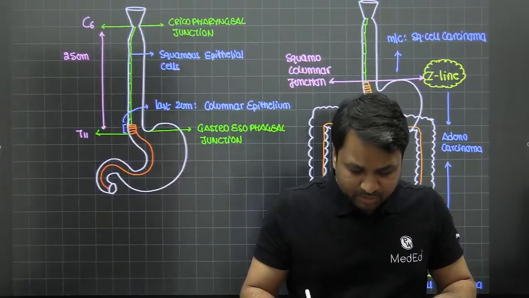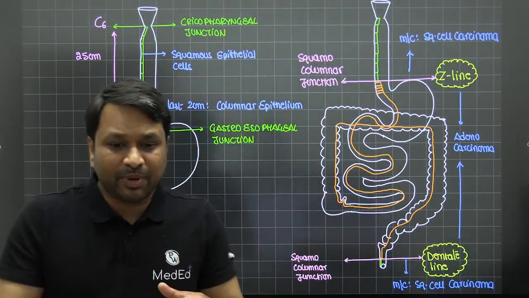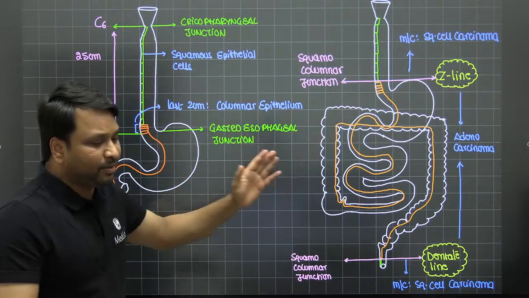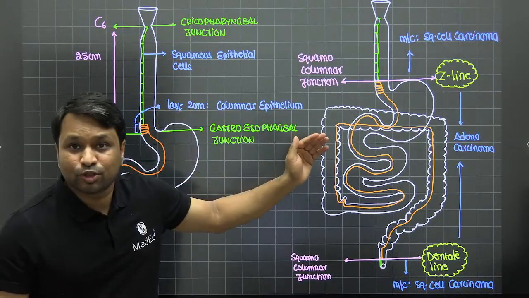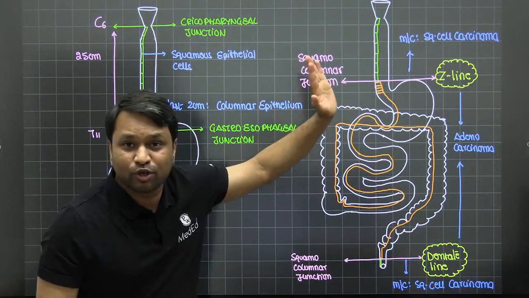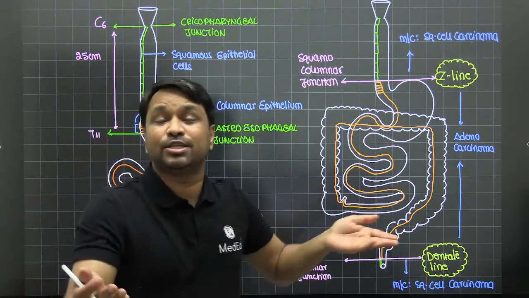So nothing spectacular about it. This is a small concept that they keep asking you again and again. Now just think about it in this context. What is the most common malignancy of the esophagus? Obviously, it is squamous cell carcinoma. Why? Because it is lined by squamous cells alone.